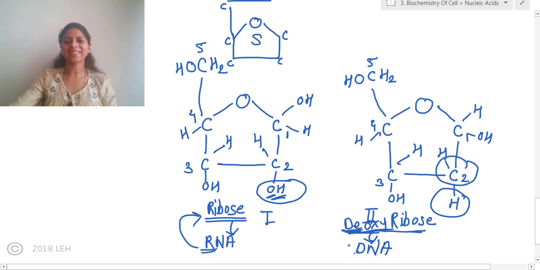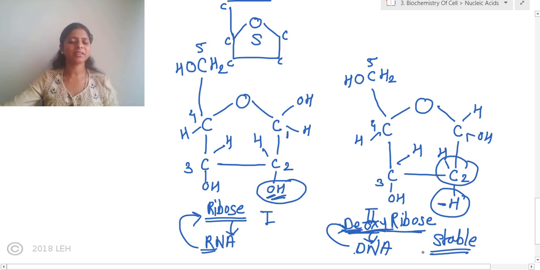Deoxyribose nucleic acid. This D came from deoxyribose. Clear about it? And why deoxyribose? Because one oxygen from the second position is removed, so it became deoxy. Now this deoxyribose is very stable. That's why DNA is our genetic material. Those kinds of things we are going to learn next year, but this year you need to understand the chemical structure.